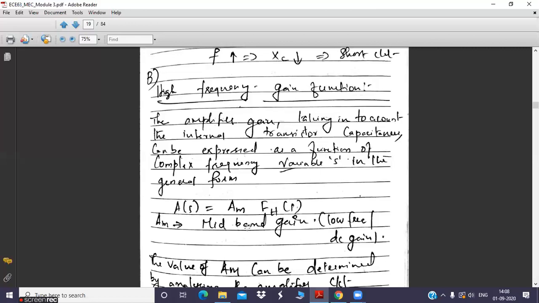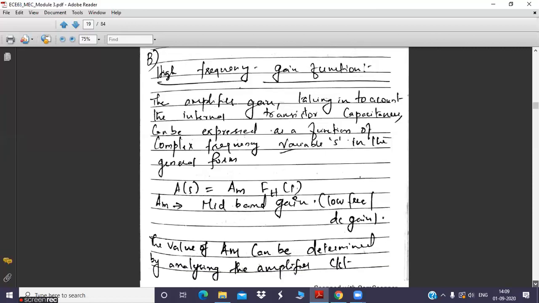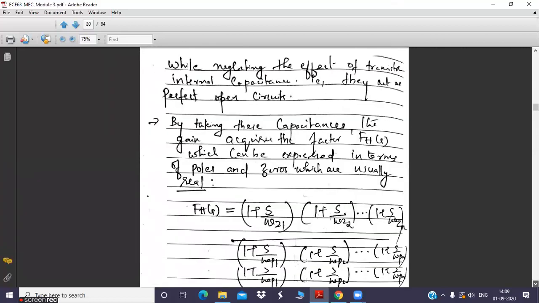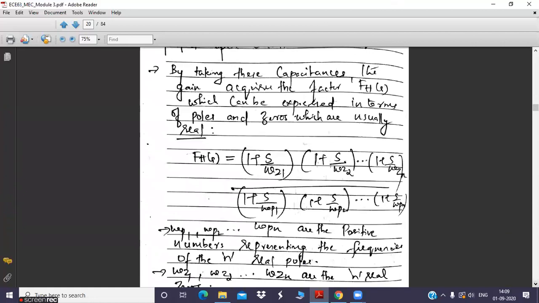Initially, until a particular frequency, you will get a constant gain. But after a stipulated frequency, the value of FH of S becomes less than 1. As a result, the overall amplifier gain will be less than AM, beginning to decrease from AM. Initially it was constant. That is the speciality of FH of S.